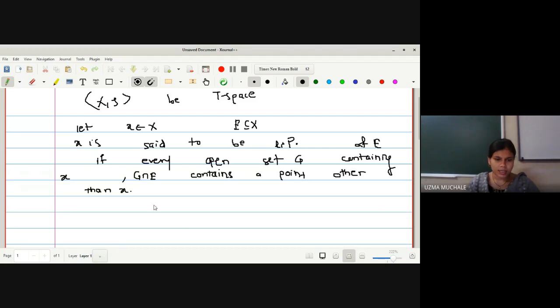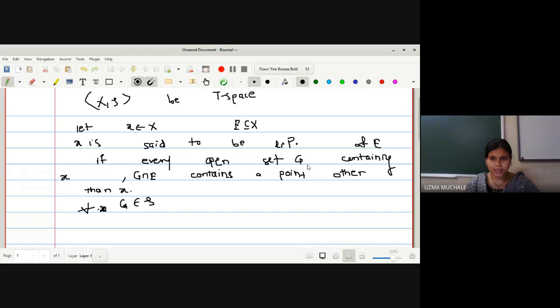That means I can write this as: for all open sets. Now open sets, as we are in the topological space, I told you that these open sets are related to your topology.